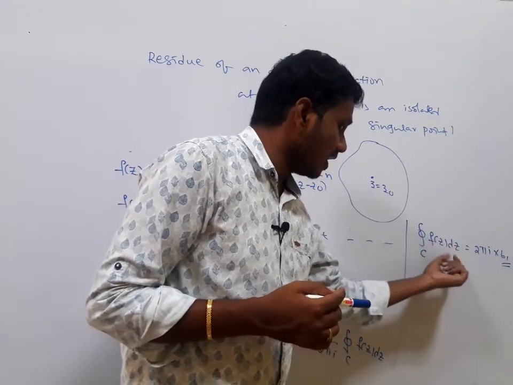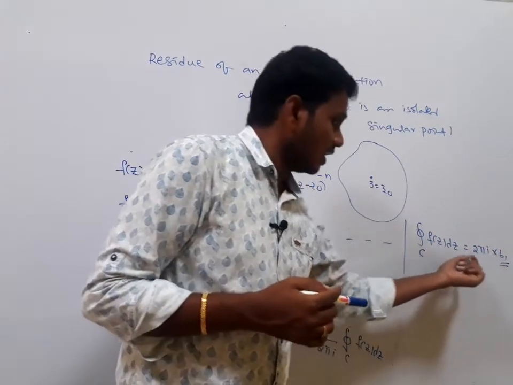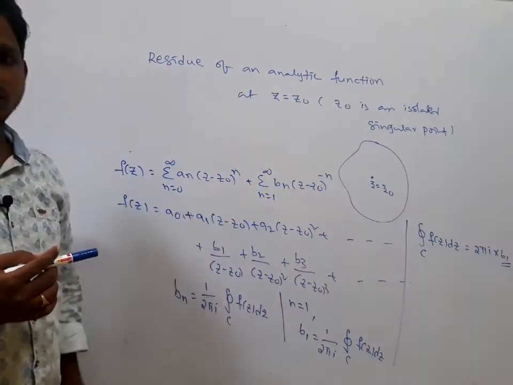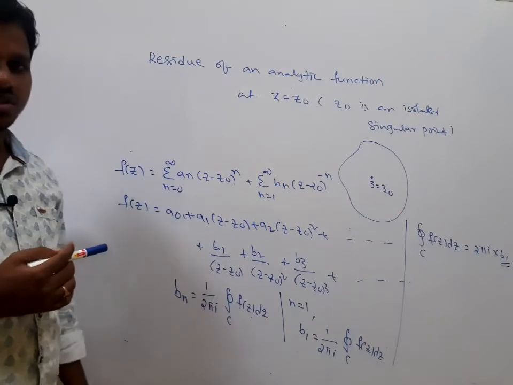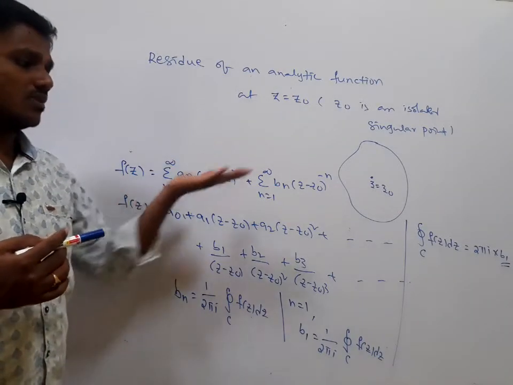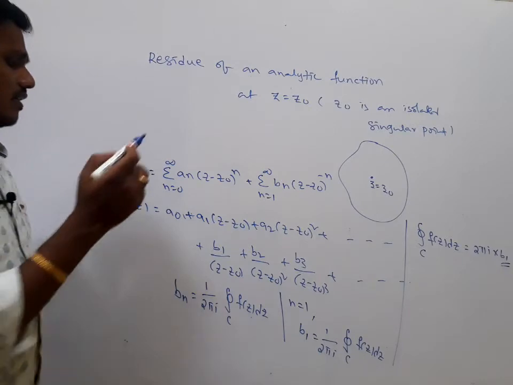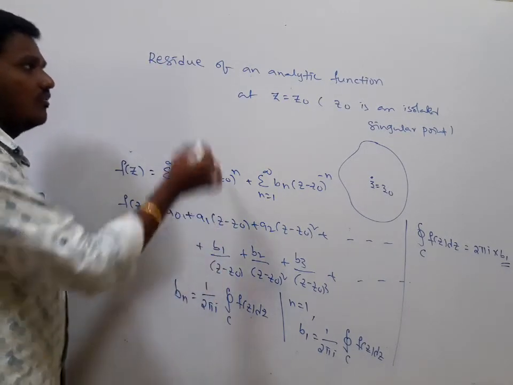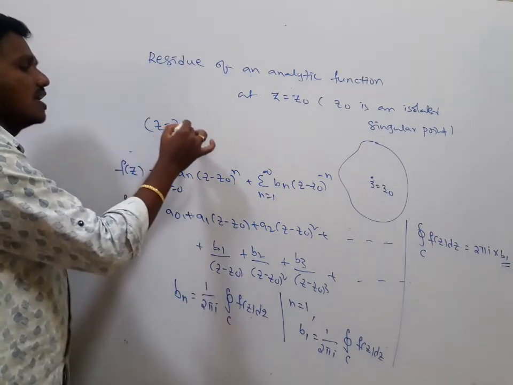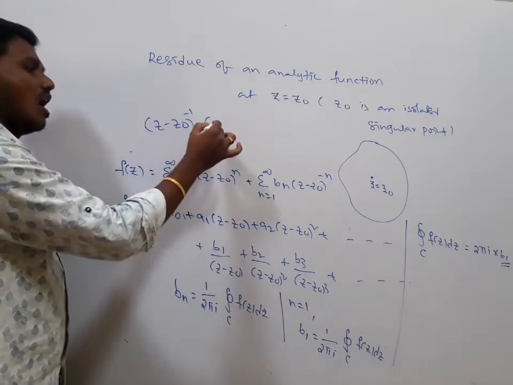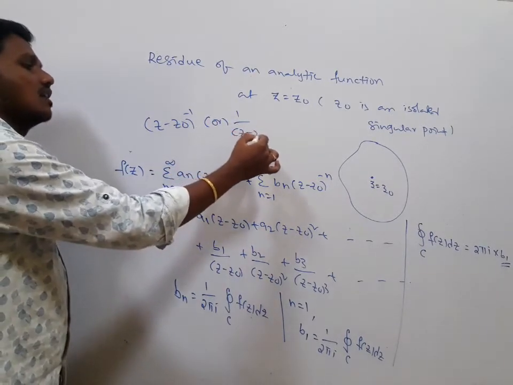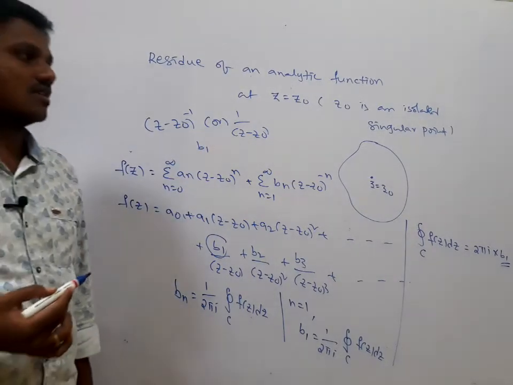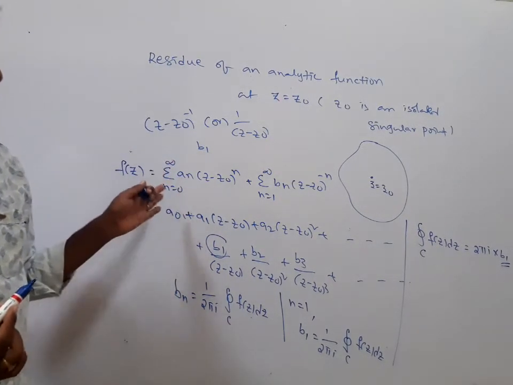That means b1 contributes to the value of the integral. This b1 is called the residue of f of z at z equal to z naught. That b1 is called a residue. In a simple way, if you take the Laurent series expansion for f of z at z equal to z naught, the coefficient of z minus z naught to the power of minus 1, or 1 by z minus z naught, is b1. This b1 is called the residue of f of z at z equal to z naught. This is the evaluation process.